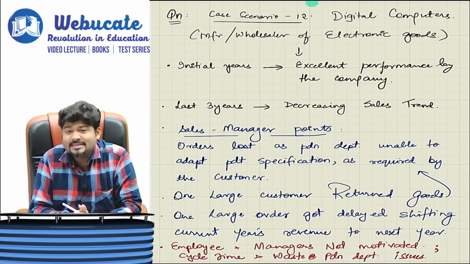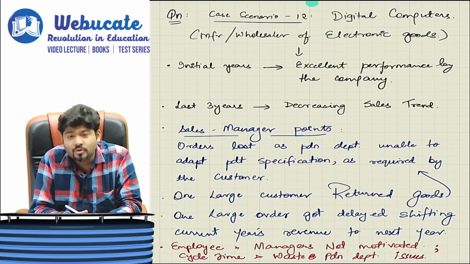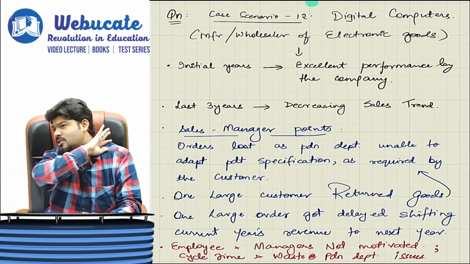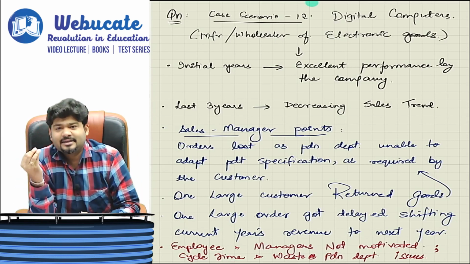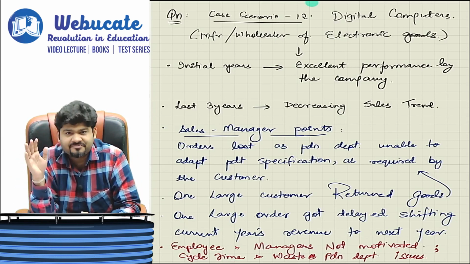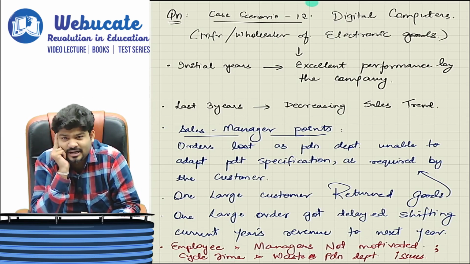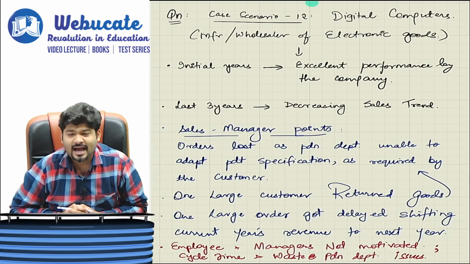Videocon was once India's best producer of electronic goods, but in today's scenario, Videocon has no impact whatsoever in the overall market. That's how the overall performance of Videocon has deteriorated, unfortunately. This is what happened with Digital Computers as well.